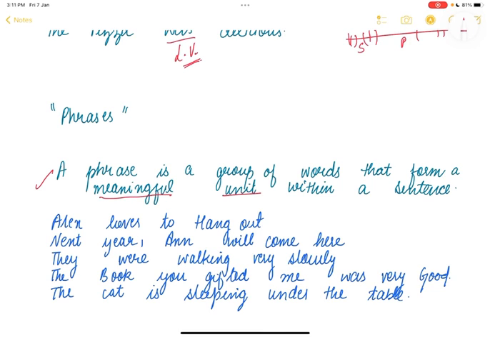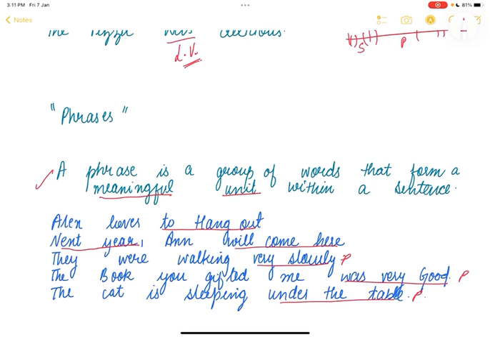Whatever phrase that we are using, it should be meaningful. If it's not making sense on its own, then it's not a phrase. For example, Alex loves to hang out. Now over here, to hang out is a phrase. Next year, Anne will come here. So next year is a phrase over here. And also, like I said, phrases can be present anywhere. So will come here can also be regarded as a phrase. They were walking very slowly. Here, very slowly is a phrase. The book you gifted me was very good. And lastly, the cat is sleeping under the table. So under the table can also be a phrase.